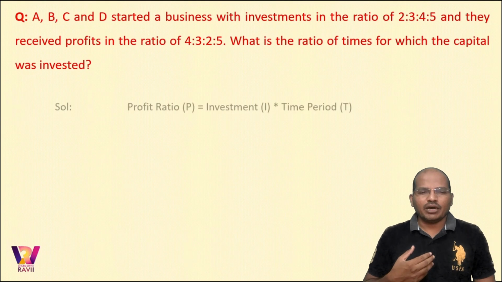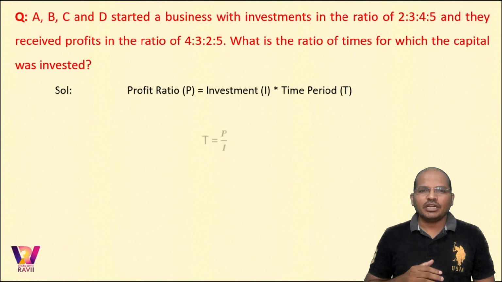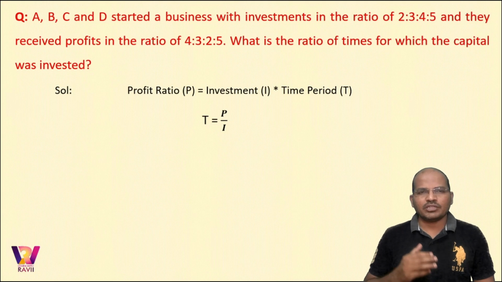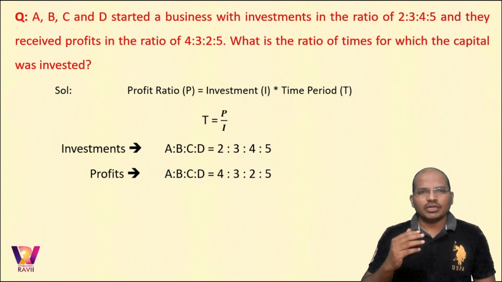We know that profit ratio is the product of investment and time. So common sense says time would be the ratio of profit to investment. Clear with that? Now keep that in mind. So he gave us the investment ratio, he gave us the profit ratio. Now how do you find the time ratio? Time ratio is the ratio of profit to investment.